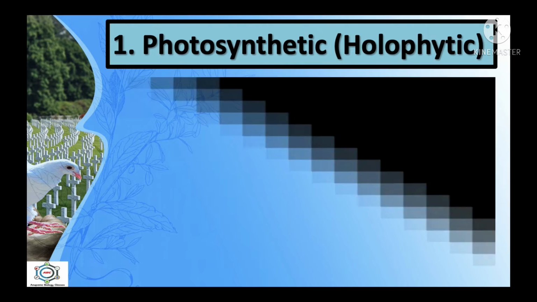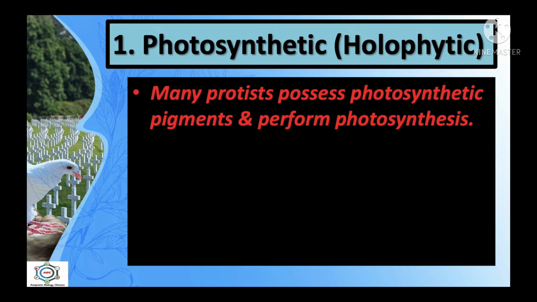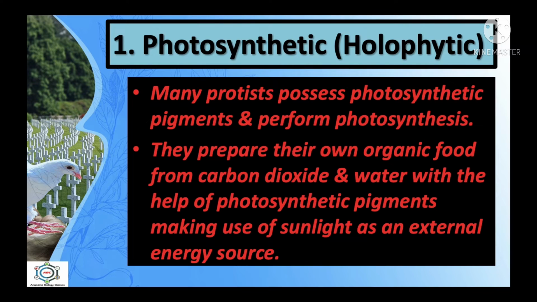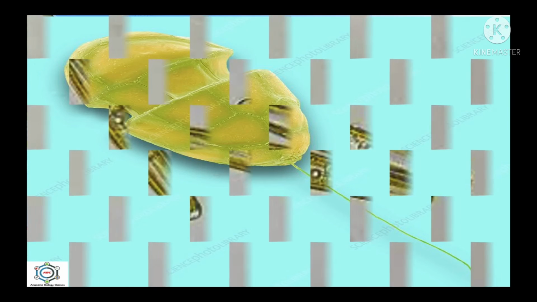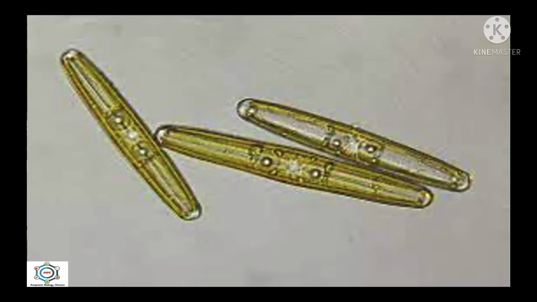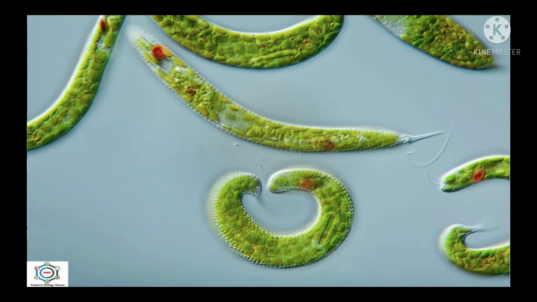Many protists possess photosynthetic pigments like chlorophylls and perform photosynthesis. They prepare their own organic food from carbon dioxide and water with the help of photosynthetic pigments, making use of sunlight as an external energy source. The photosynthetic protists are dinoflagellates like Gymnodinium, diatoms like Pinnularia, and euglenoids like Euglena.